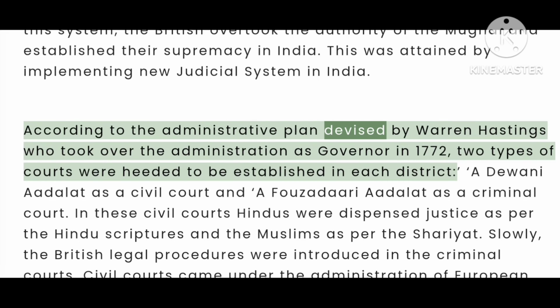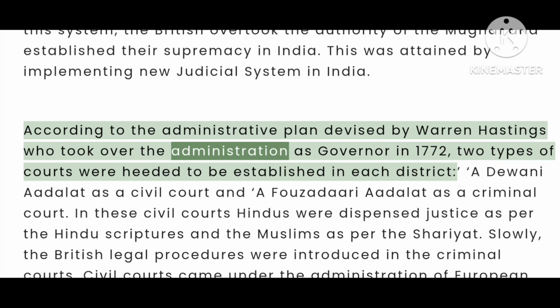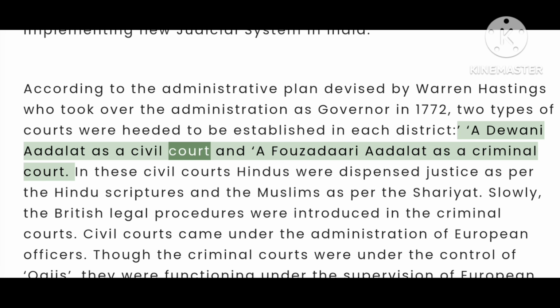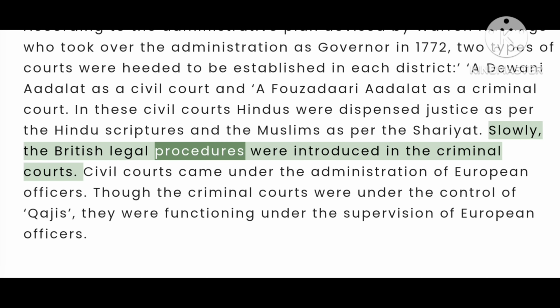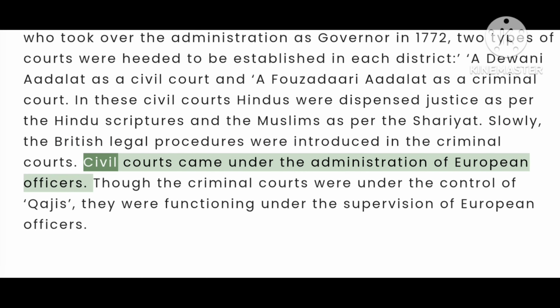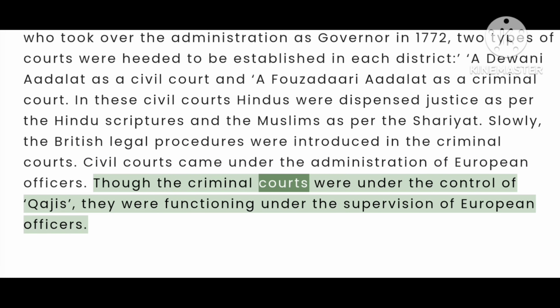According to the administrative plan devised by Warren Hastings, who took over the administration as governor in 1772, two types of courts were needed to be established in each district: a Devani Adalat as a civil court and a Faujdari Adalat as a criminal court. In these civil courts, Hindus were dispensed justice as per the Hindu scriptures and the Muslims as per the Shariat. Slowly, the British legal procedures were introduced in the criminal courts. Civil courts came under the administration of European officers. Though the criminal courts were under the control of Qazis, they were functioning under the supervision of European officers.